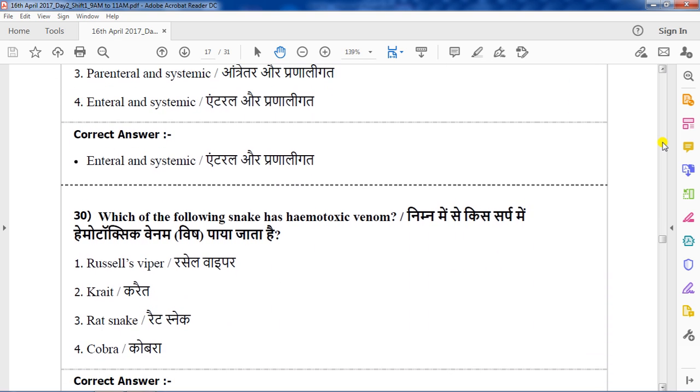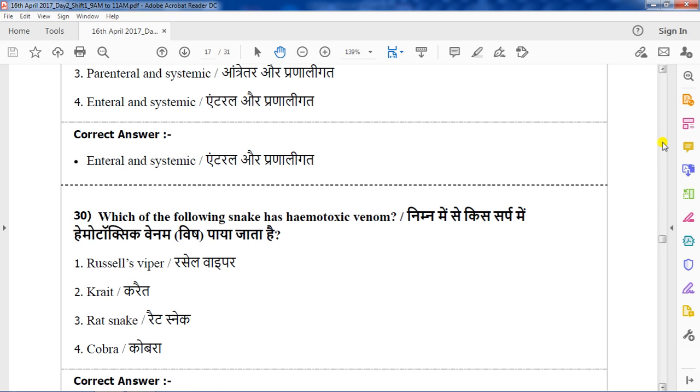Question number 30. Which of the following snakes has hemotoxic venom? Hemotoxic venom acts on the heart and cardiovascular system. The options are Russell viper, krait, rat snake, cobra.